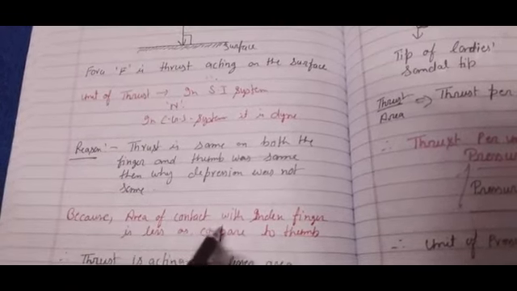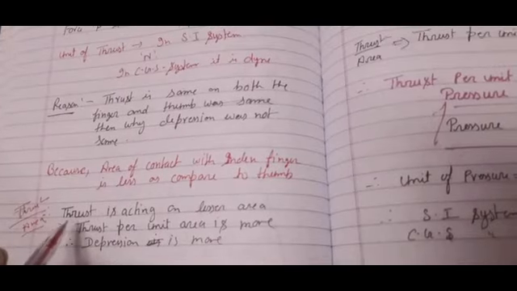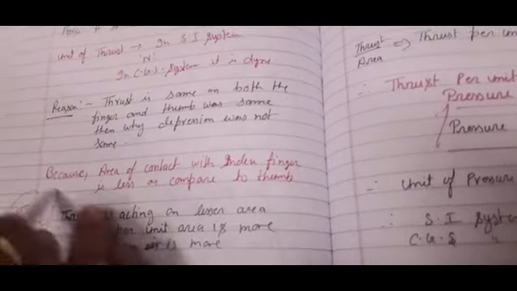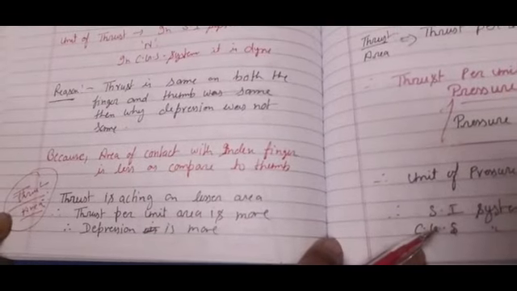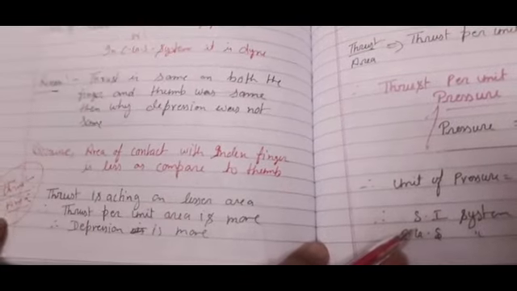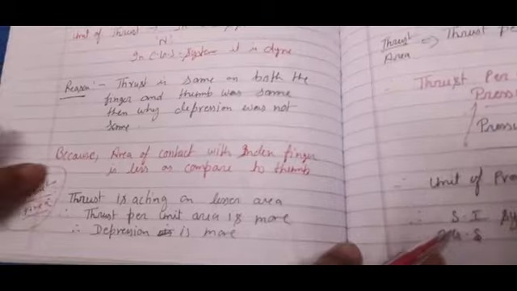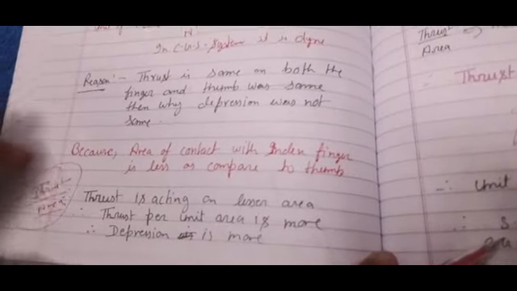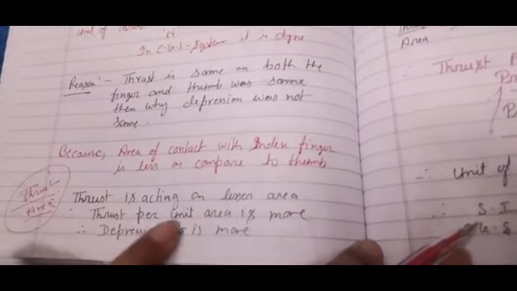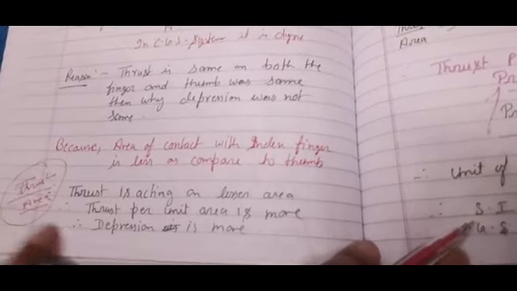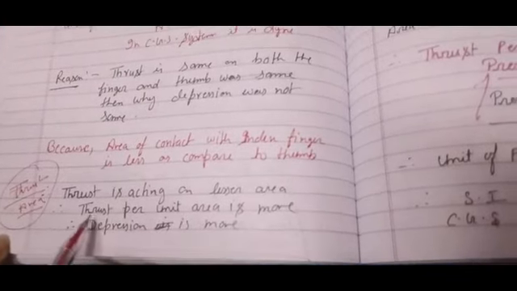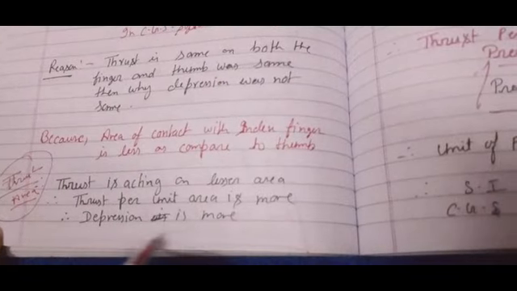Because of the area of contact, children. Thrust is acting on a lesser area, therefore the value of thrust upon area will be more. Try to understand. Thrust is acting on a lesser area, means area is less, therefore this value will be more, thrust upon area, that is thrust per unit area. And if area is more, then thrust per unit area will be less, that is, pressure will be less. So the same thing I have written here: thrust is acting on a lesser area, therefore thrust per unit area is more, and depression is more.